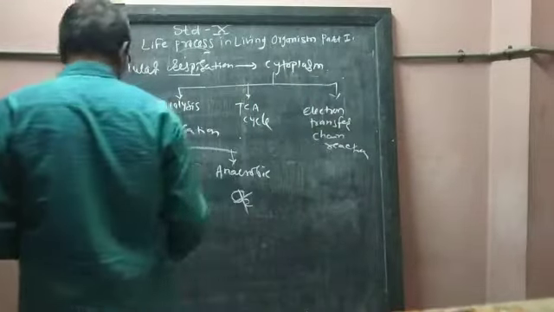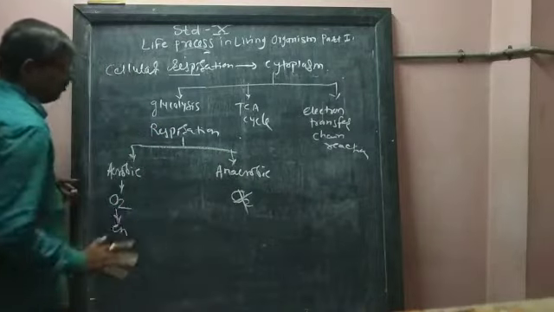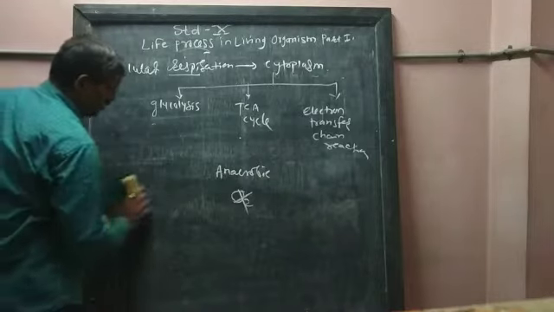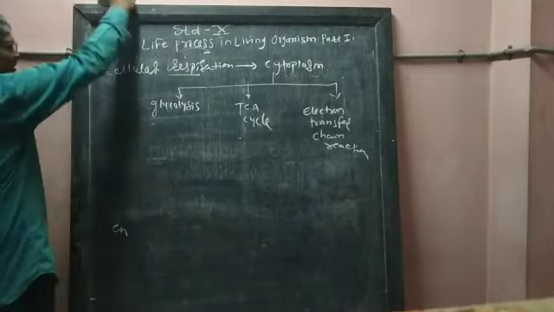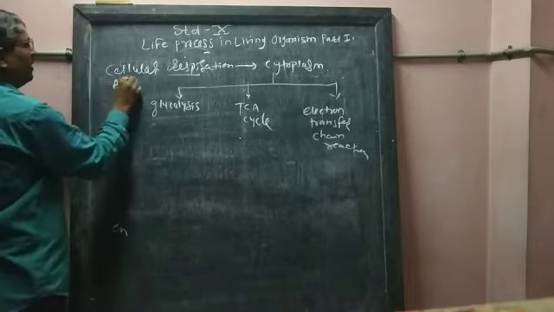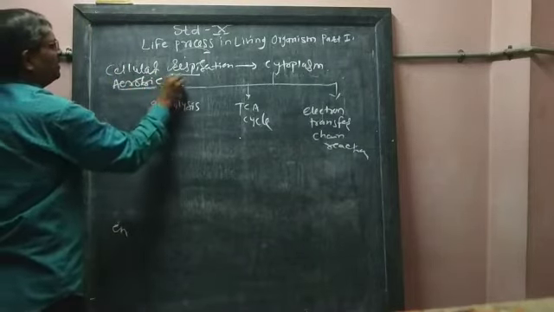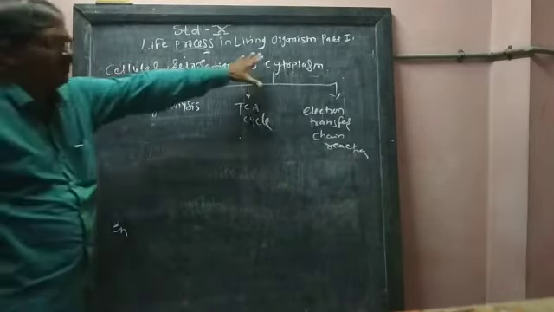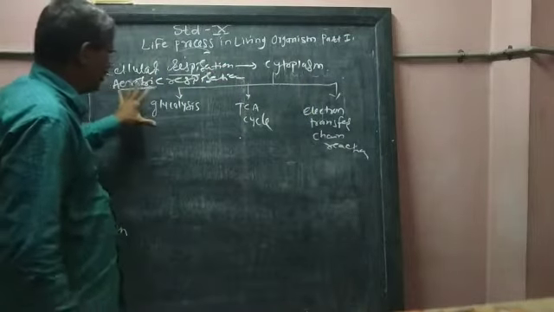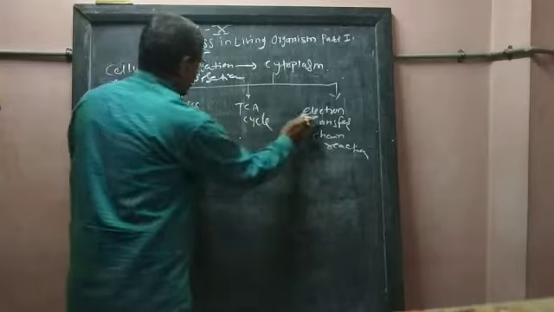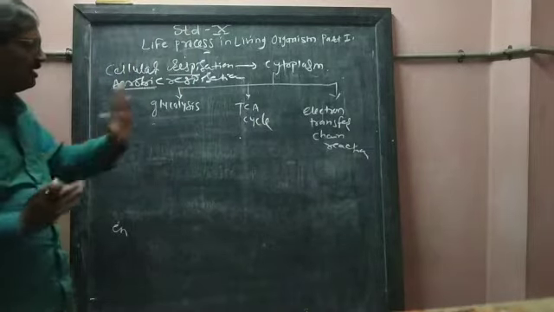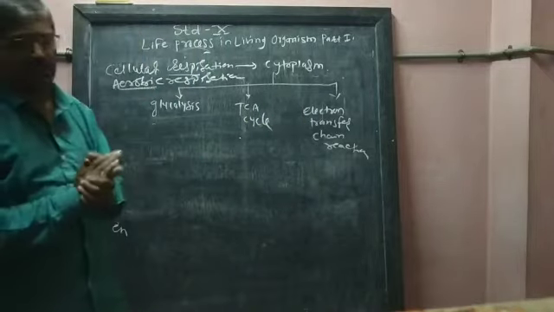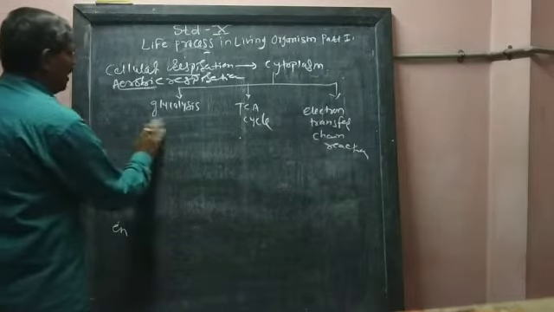Now we have seen the two types, aerobic and anaerobic respiration. Now we are going to see aerobic respiration in detail. I am going to tell you the steps of aerobic respiration. This aerobic respiration takes place in the cytoplasm, in three different steps. First step is called glycolysis, second step is TCA cycle, and third step is electron transfer chain reaction. We will see what glycolysis means.